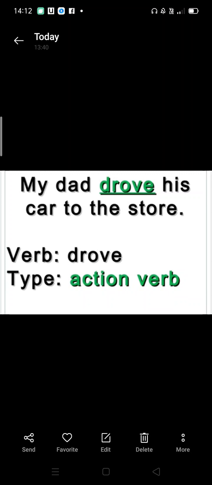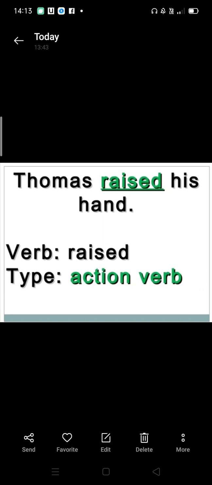My dad drove his car to the store. Verb: drove, type: action verb. We can see that here the dad is doing an action, is driving the car. So it is an action verb. Thomas raised his hand. Here the verb is raised and it is an action verb as Thomas is raising his hand.